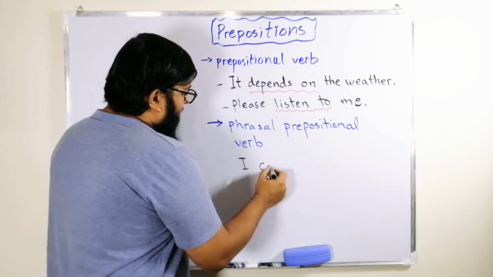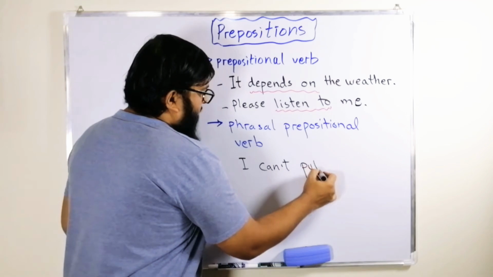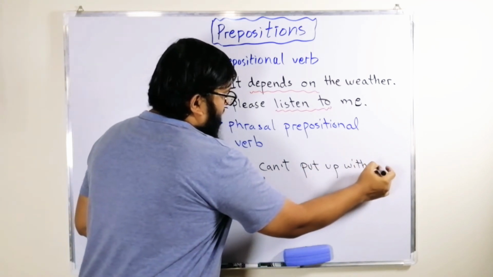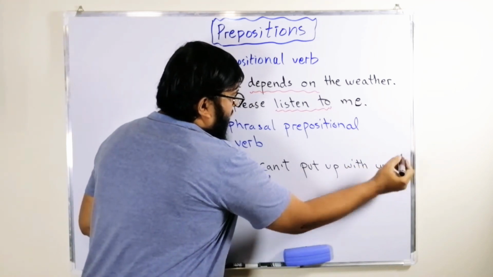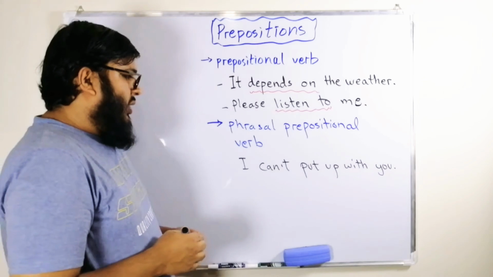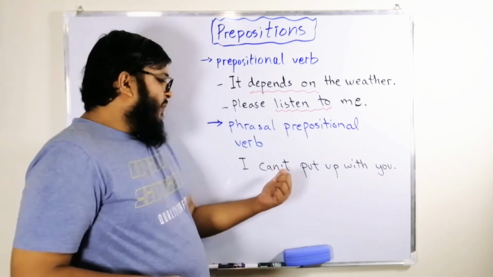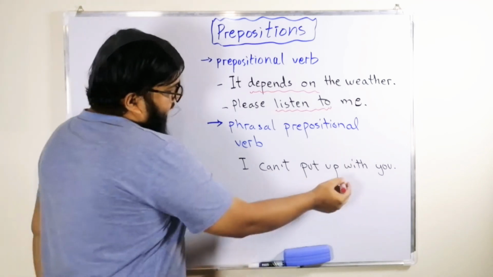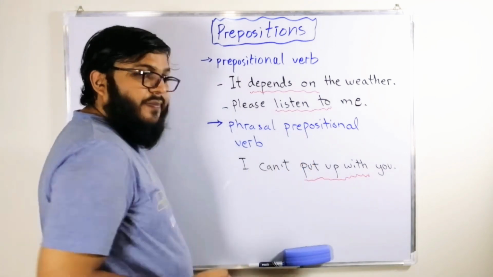I can't put up with you, for example. Or I can't put up with you anymore. So in this example, I can't put up with. Yeah. So we have a prepositional phrasal verb.